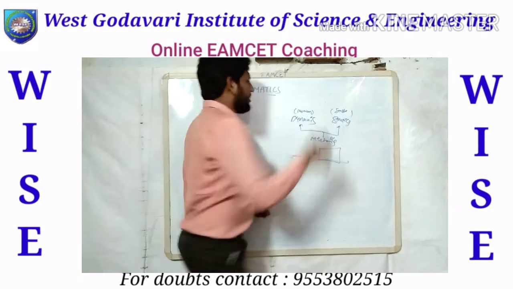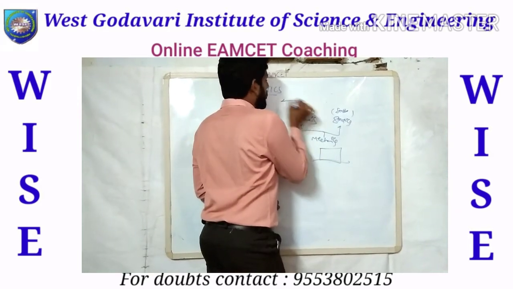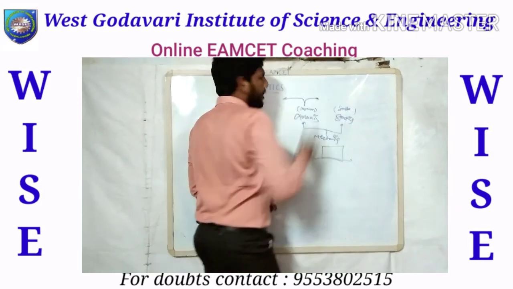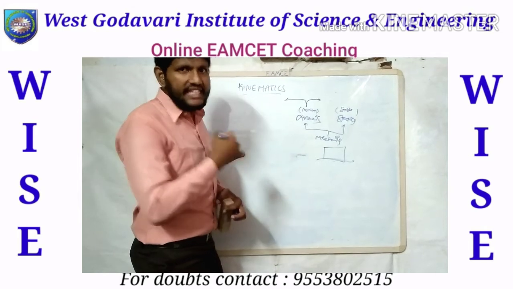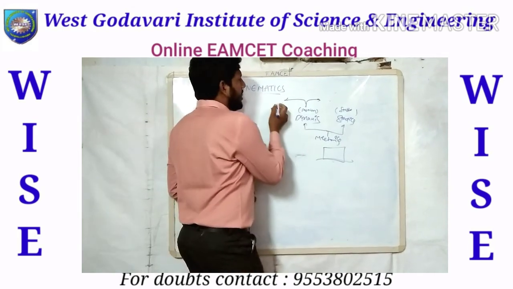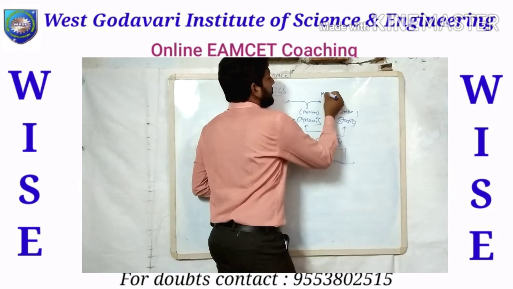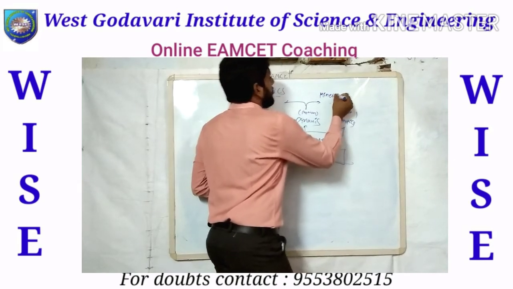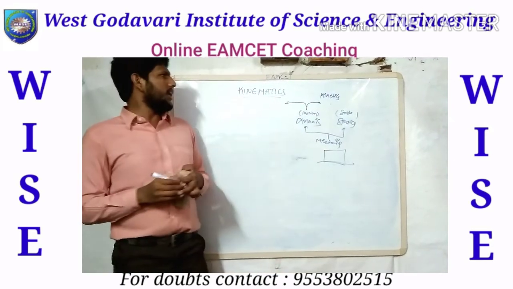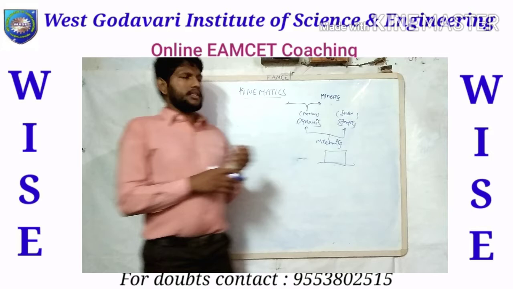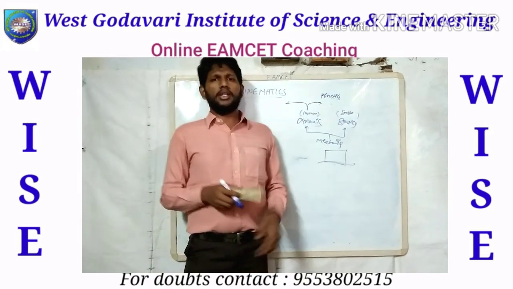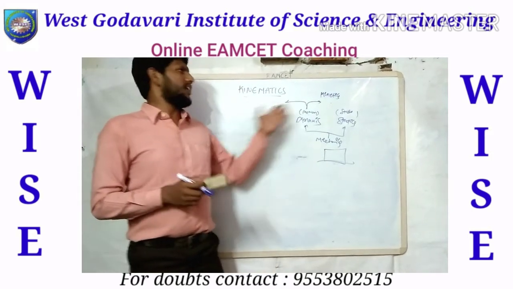Again, depending upon the motion, the science is further classified into kinematics and kinetics. Both deal with a body in motion, so what is the difference?